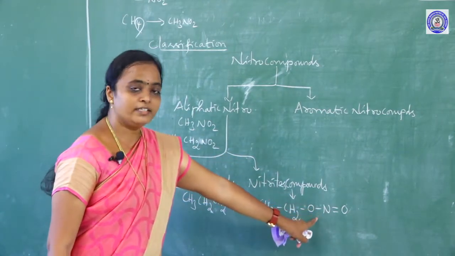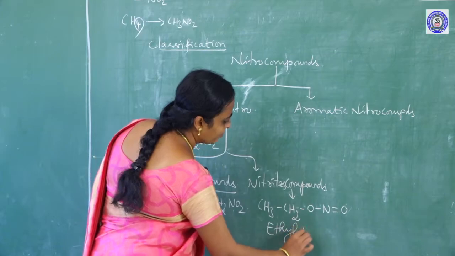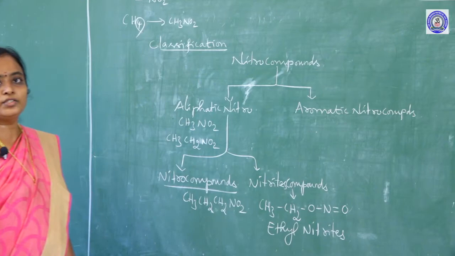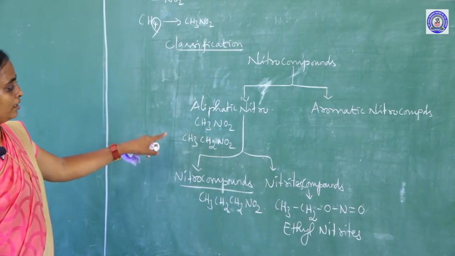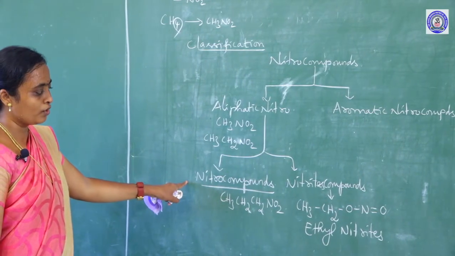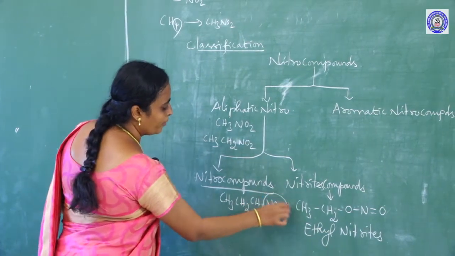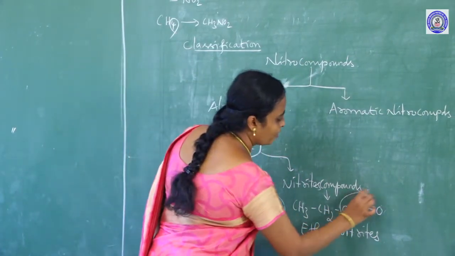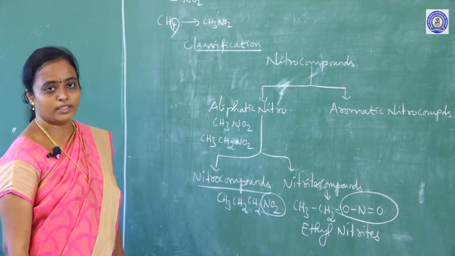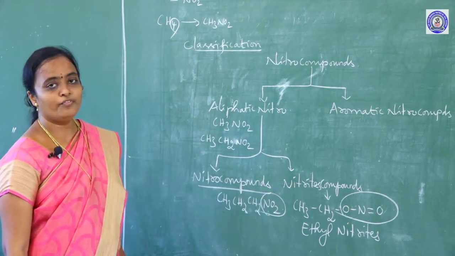This is named ethyl nitrite. So aliphatic nitro compounds are classified into two types: nitro compounds and nitrite compounds. In a nitro compound the group is NO2, in a nitrite the group is ONO. These two are functional isomers, two different functional groups.